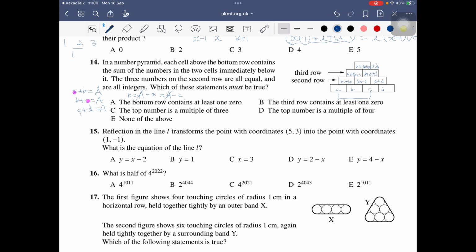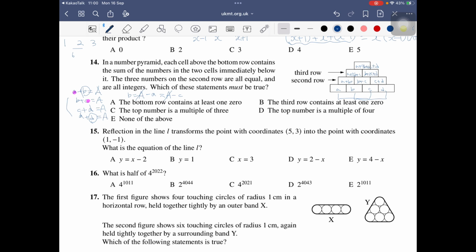And if A and C are the same, A plus D equals A. So this and this, when we compare both equations together, then we can tell B and D should be the same. So A and C, and B and D, are the same.